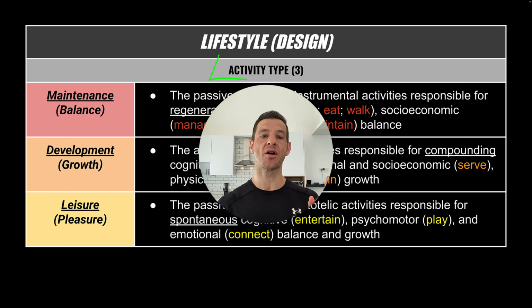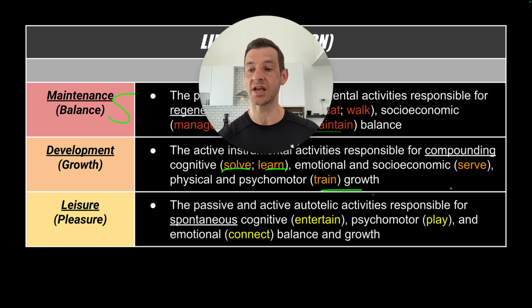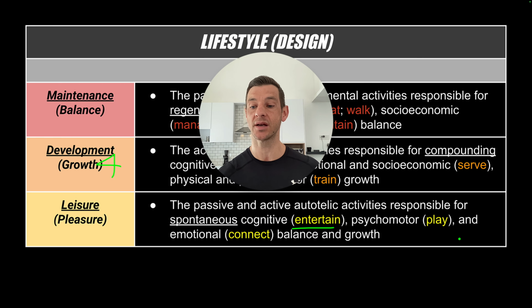So in summary, there are 3 activity type domains: activities of maintenance, activities of development, and activities of leisure. In total, there are 1, 2, 3, 4, 5 activities of maintenance, 1, 2, 3, 4 activities of development and growth, and finally 1, 2, 3 activities of leisure.